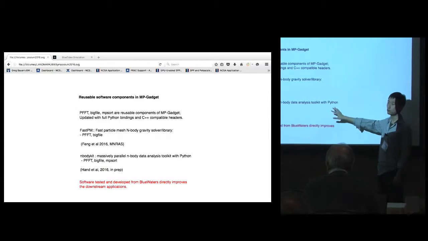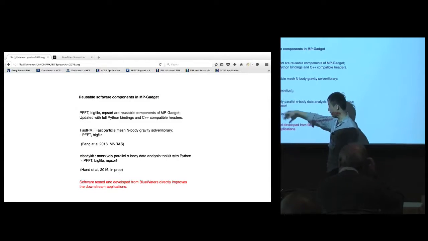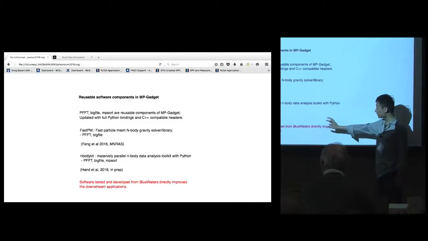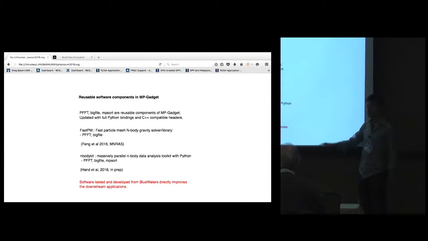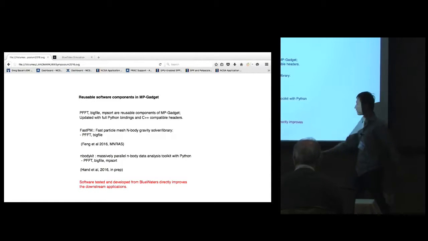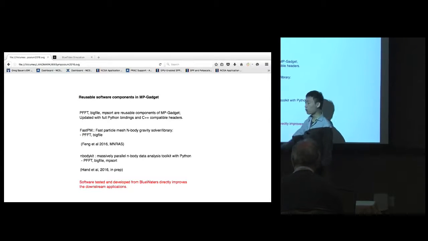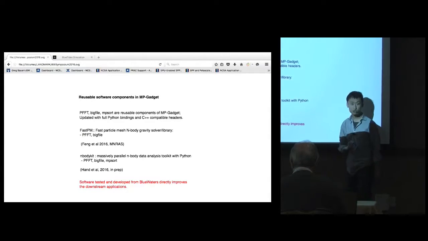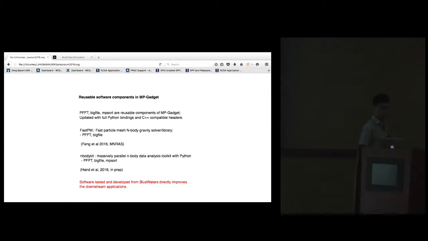We typically run 500 CPU MPI ranks with Python for these analyses. All of these are published or being published. The idea is that software is tested and developed on Blue Waters with state-of-the-art supercomputing facilities, and then all of these improvements can directly improve all of the other downstream applications. That's the impact from our work on Blue Waters.